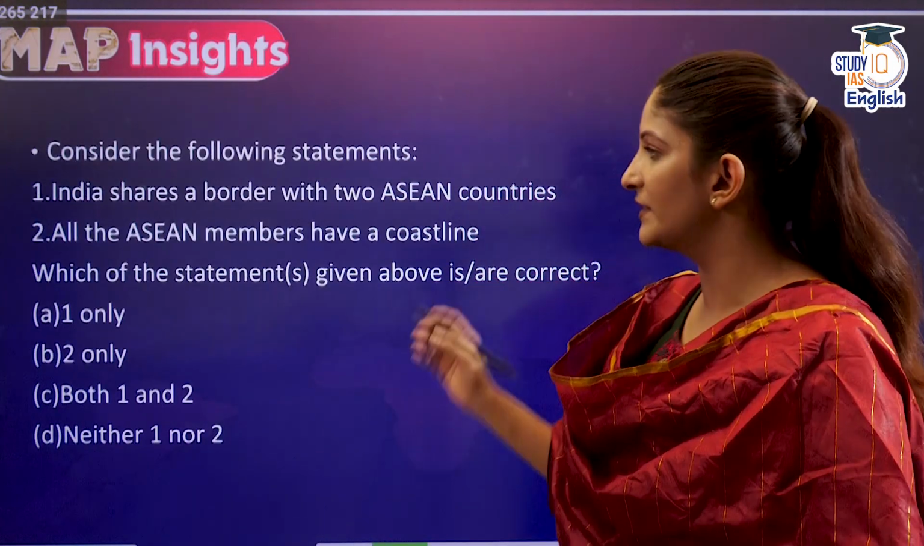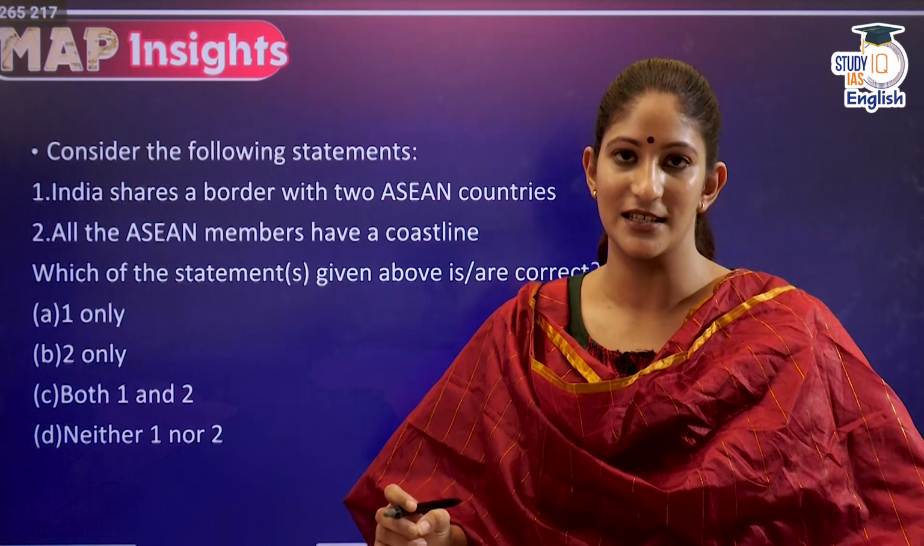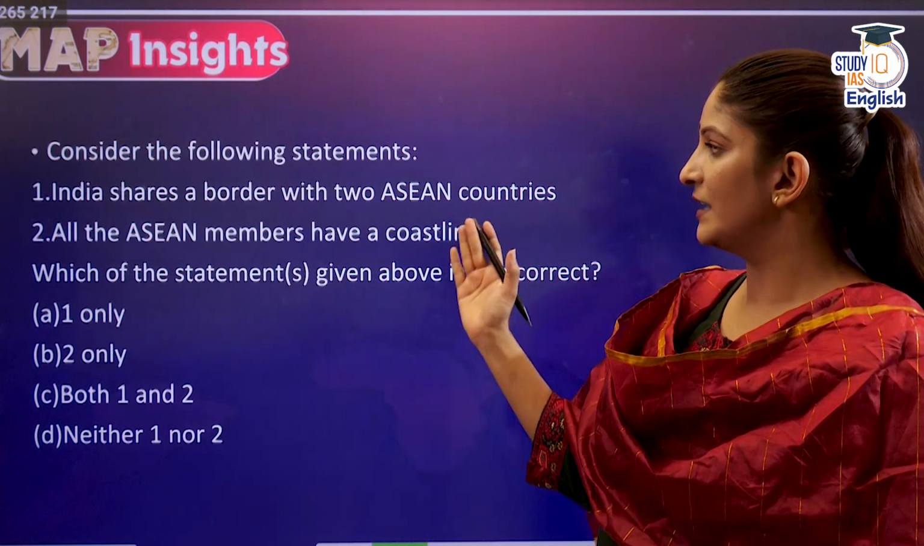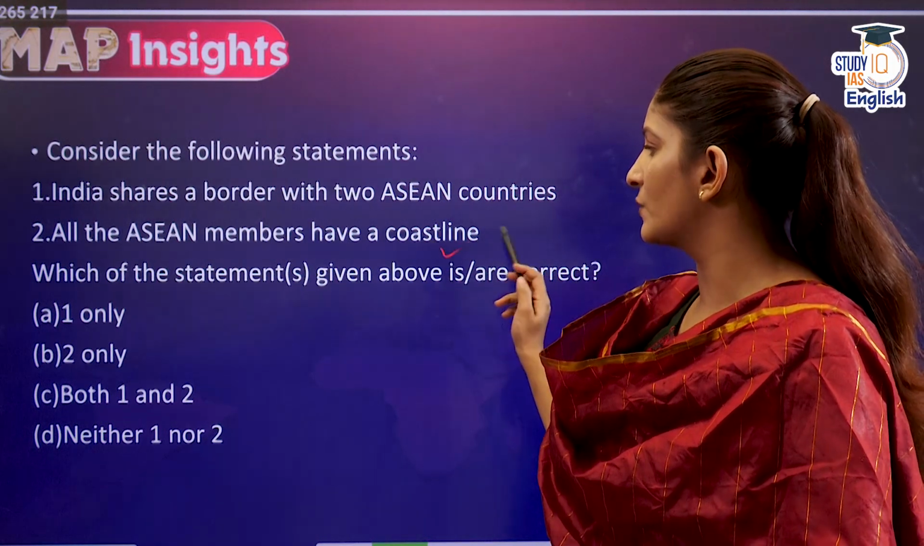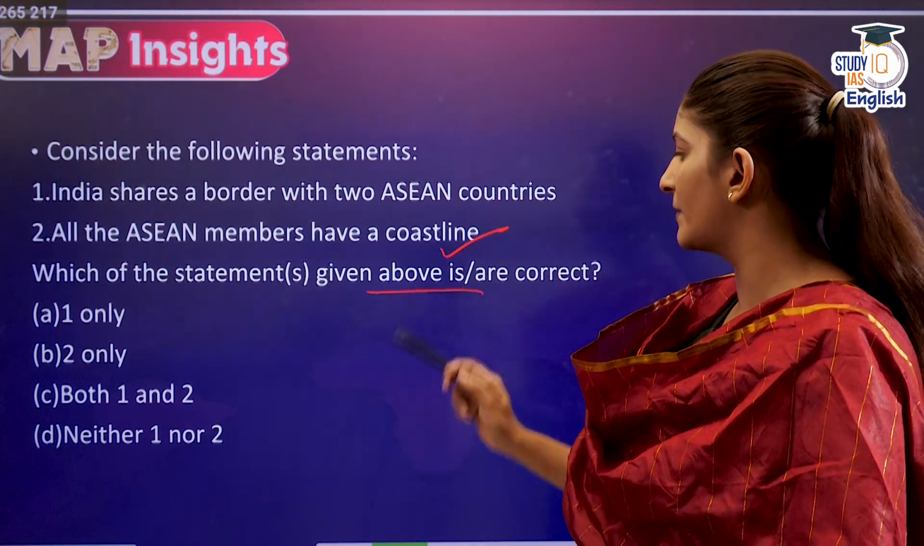These are the leaders who have answered the last question correctly. Special mention to Ria because she has also mentioned the maritime boundaries that India has with ASEAN countries. Let's solve this last time's question together. India shares a border with 2 ASEAN countries. All the ASEAN members have a coastline. Which of the statements given above is or are correct?